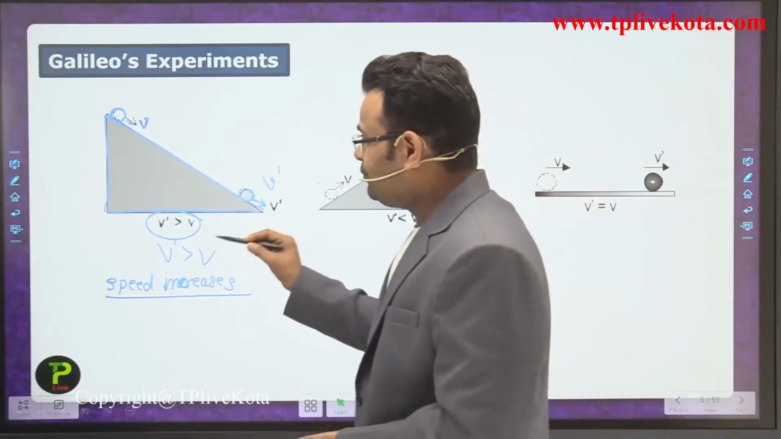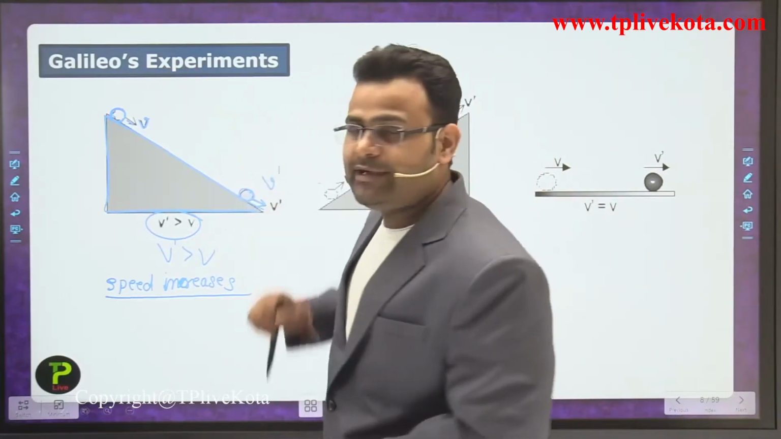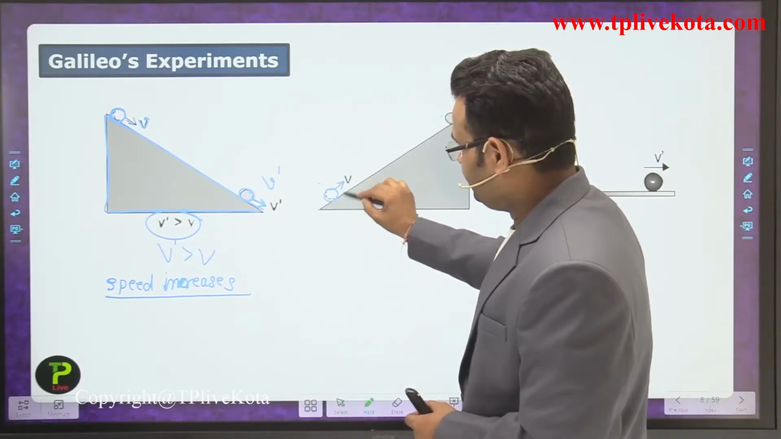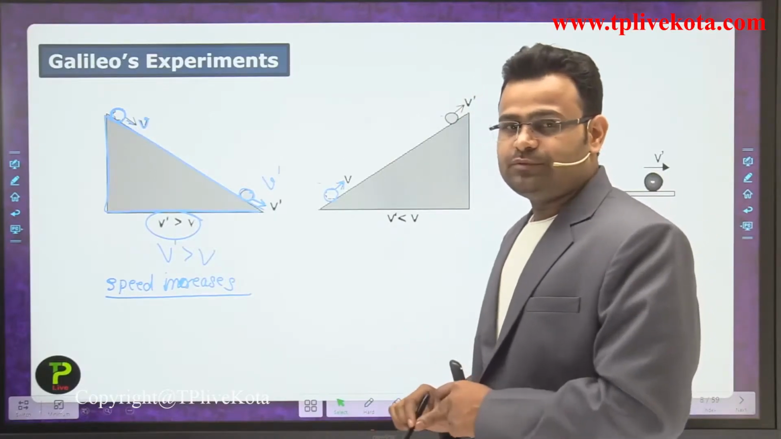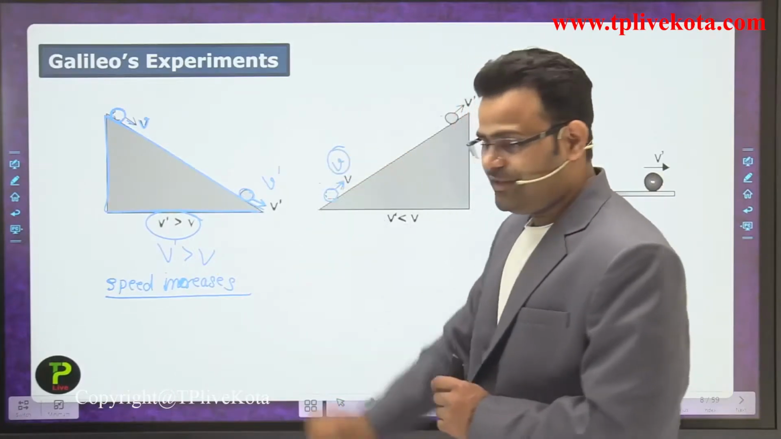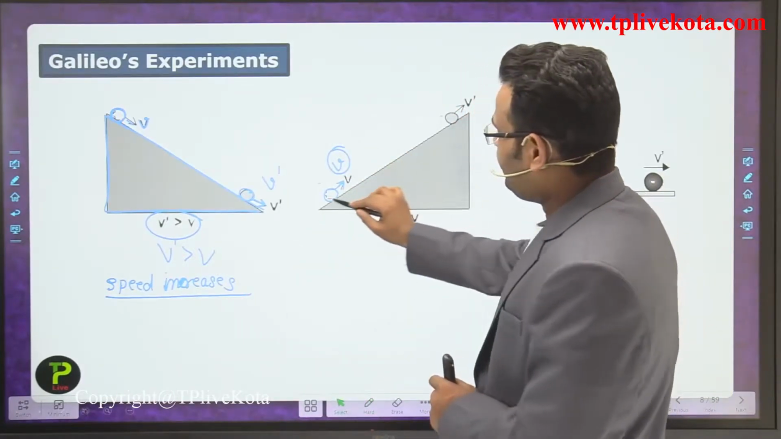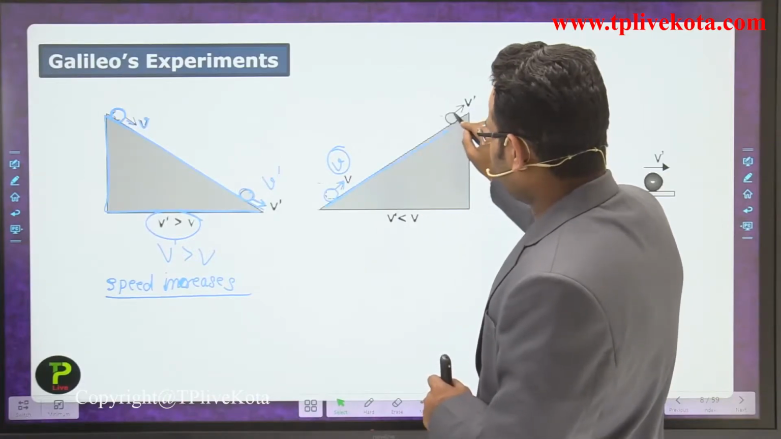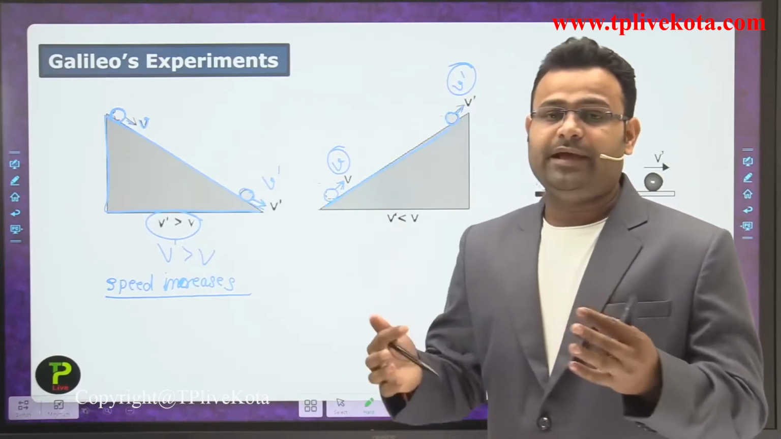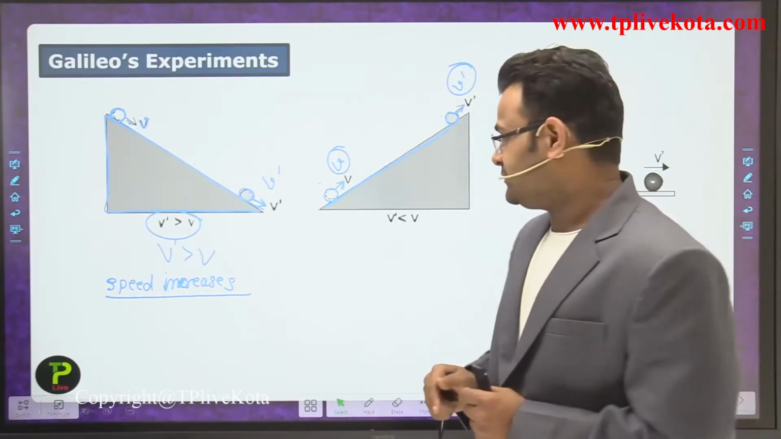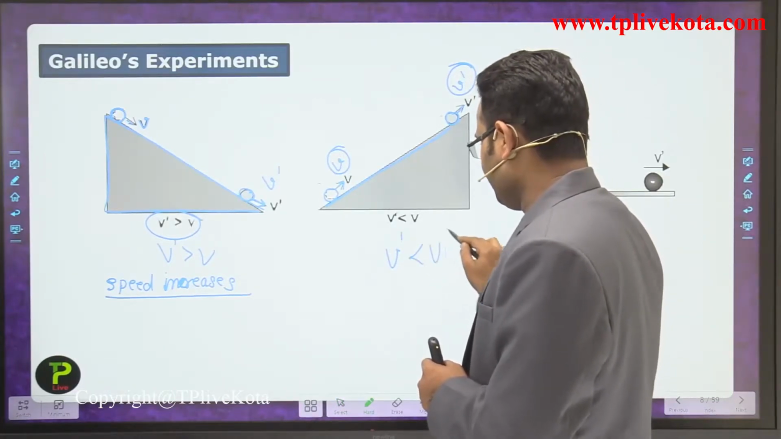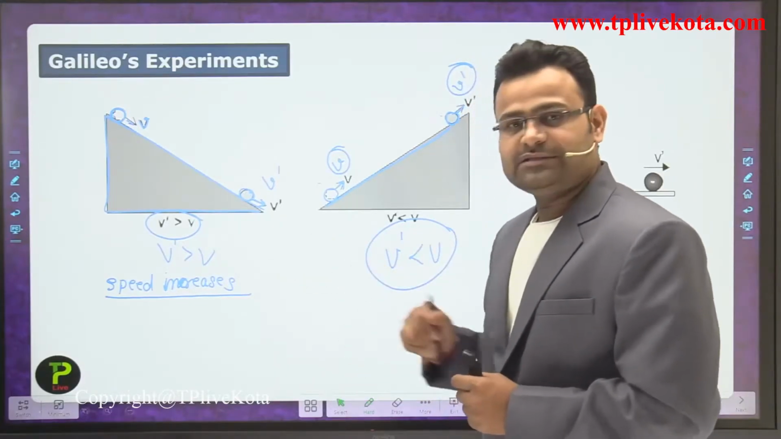In the previous case the body was moving from an upper to a lower point, but in this case the body is moving from a lower point to an upper point. Galileo again observed the speed. At first the speed is v. After some time, when the body is moving upward, the speed changes to v dash. Comparing them, he found that v dash is less than v. It is just the reverse.